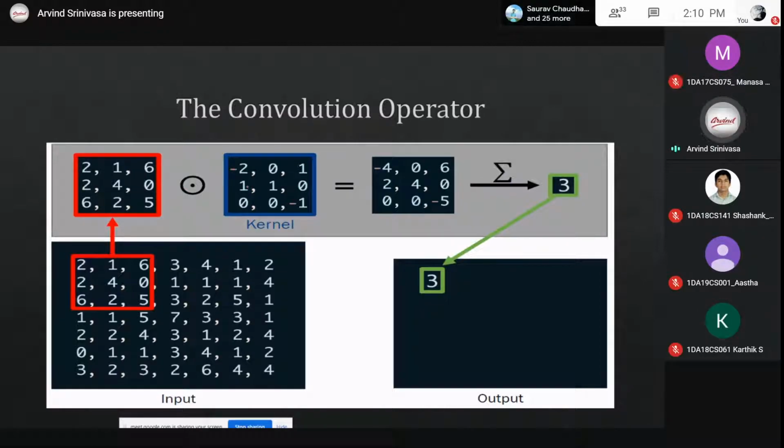Like this, we do an element wise multiplication. So the resultant will be a multiplied matrix. Once we do the summation of that entire set of numbers, like minus 4 plus 0 plus 6, 2, 4, 0, 0, 0, minus 5, we get a number. So what is meant by this summation?